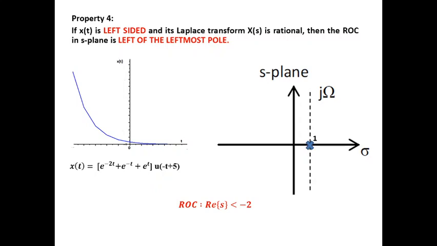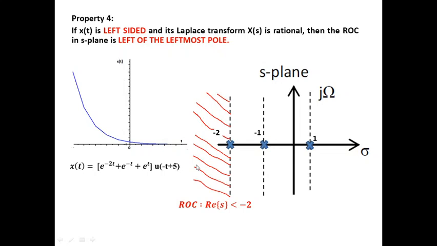For this, if we take approximately the poles as 1, minus 1 and minus 2 for illustrative purposes, we can see that among these 3 poles, minus 2 will be the leftmost pole. As per the property, if x of t is a left-sided signal, then the ROC is to the left side of the leftmost pole. So minus 2 is the leftmost pole and the left side of the leftmost pole will be the ROC. That is why the ROC is given as the real part of S less than minus 2.